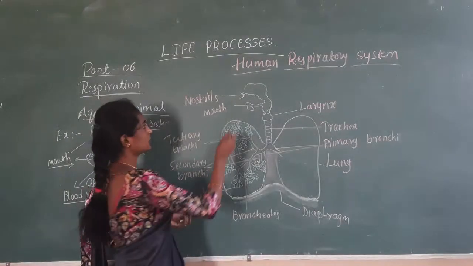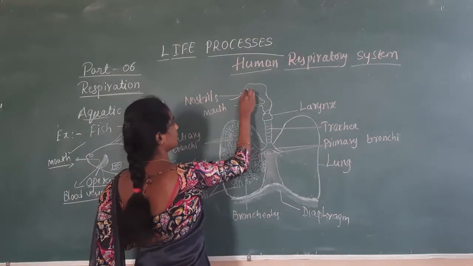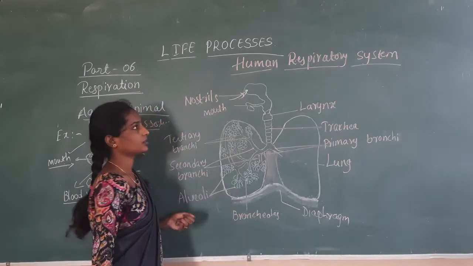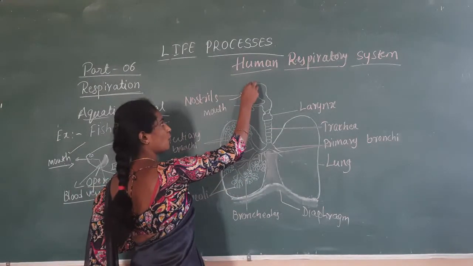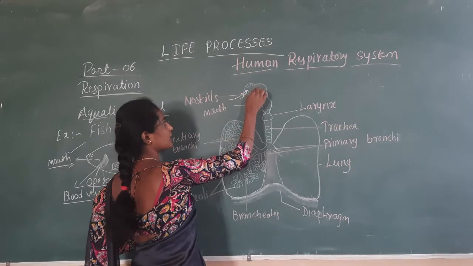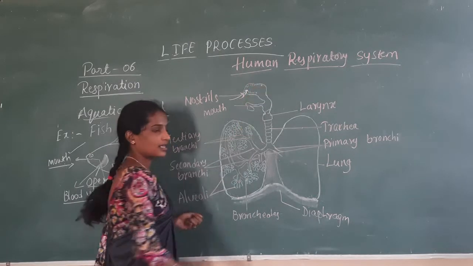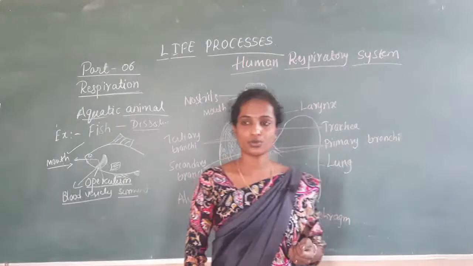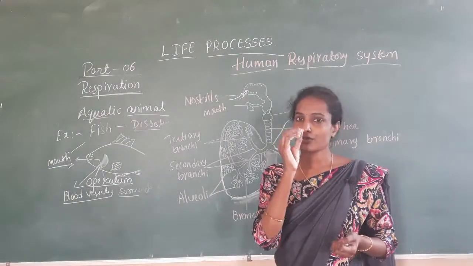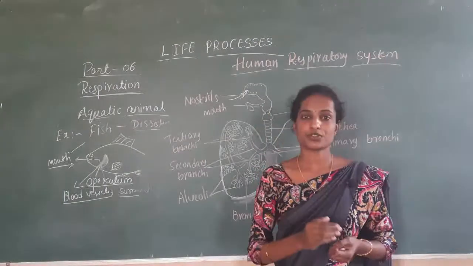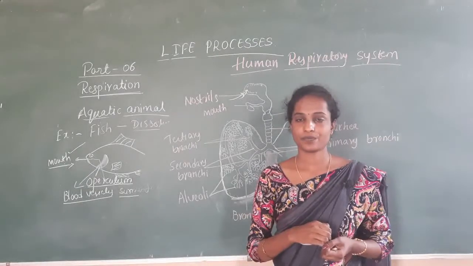So through the nostril, the air enters into the respiratory system. In the nostril, you might have observed the fine hair-like structures. These hair-like structures help to prevent the dust particles or microorganisms which are present in the atmospheric air which we intake.